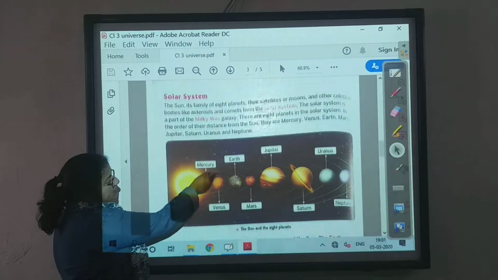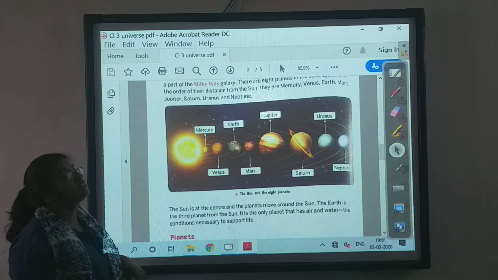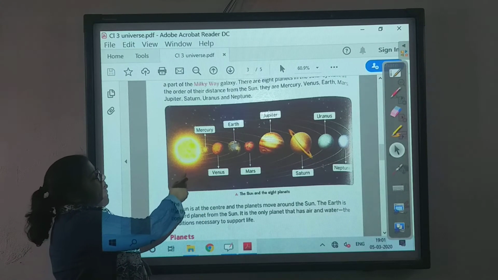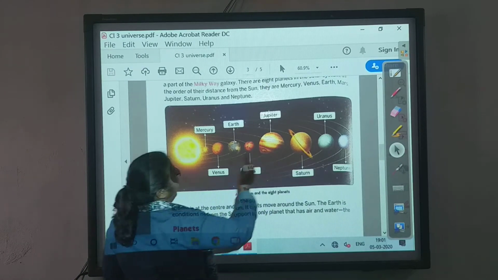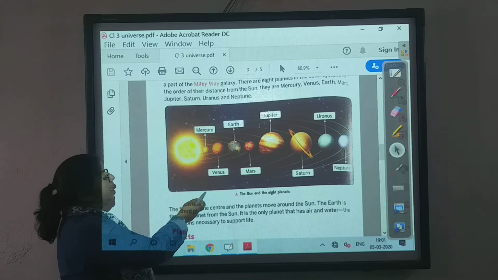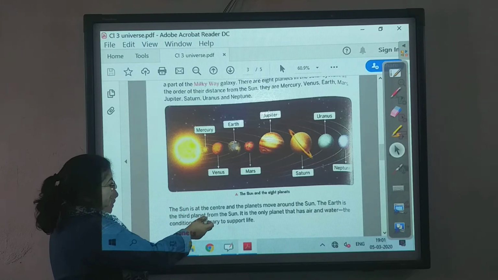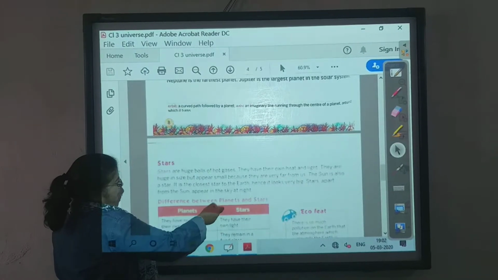What is the solar system, children? Solar system is the sun's family. The sun, its 8 planets. These are all the planets we have over here. The moon, the stars, and comets and asteroids. This is all about the planets we have.